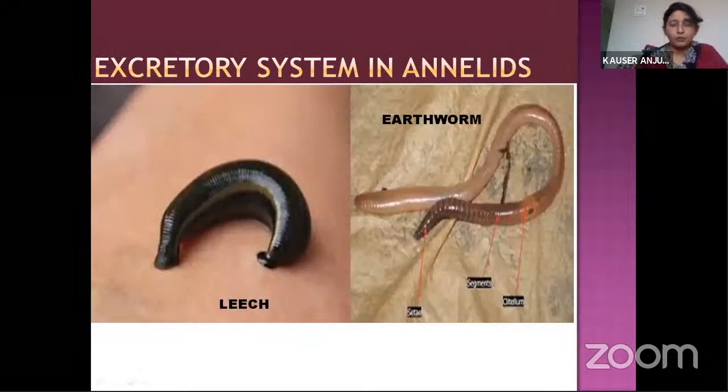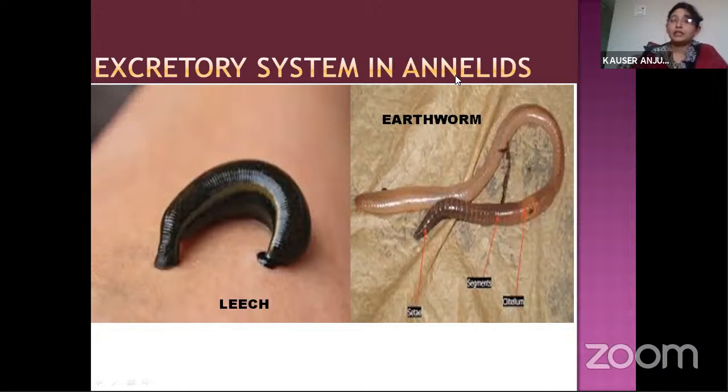Okay, next we will move to the next phylum, that is Annelida. Annelida, this is the most familiar animal to you, the earthworm. Whenever the rain comes, you can see the earthworms coming out of the soil, isn't it? Mostly earthworms live under the soil. But when the rain comes, what happens? The water merges in the soil and the earthworms cannot breathe. And to take air, they come out of the soil.